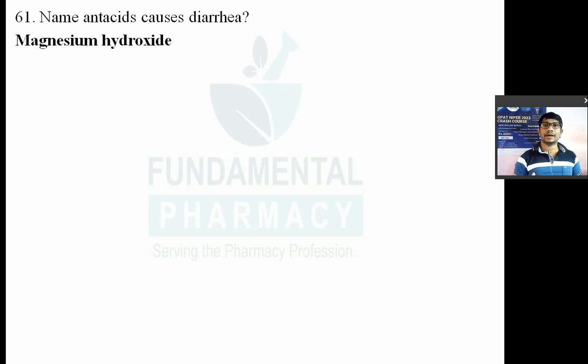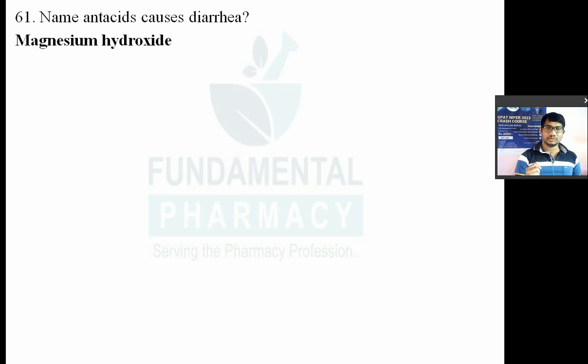Remember, aluminum ion containing non-systemic antacids like aluminum hydroxide gel will cause constipation, will decrease the peristalsis, right? Now magnesium ion containing non-systemic antacid will cause diarrhea, and that's why to counteract the adverse effect of each other, they are combined together. So remember, the antacid which causes diarrhea is magnesium hydroxide. The antacid which causes constipation is aluminum hydroxide gel.